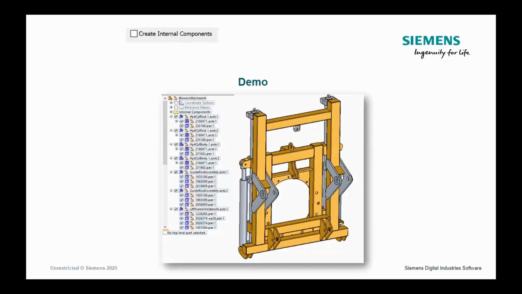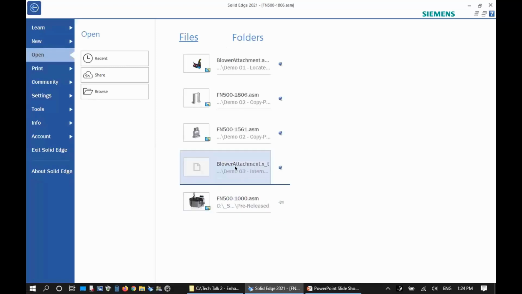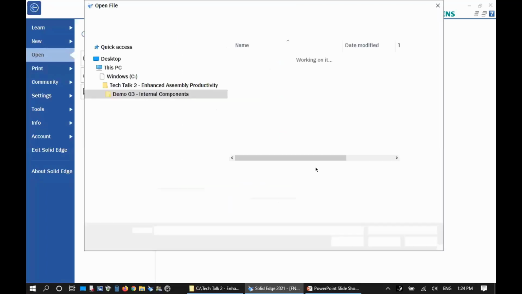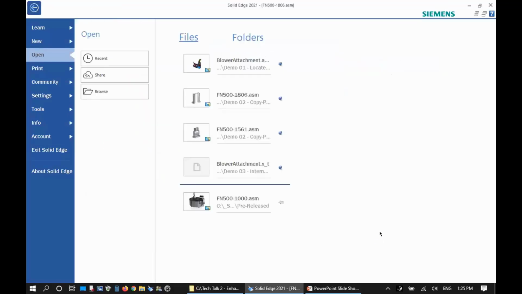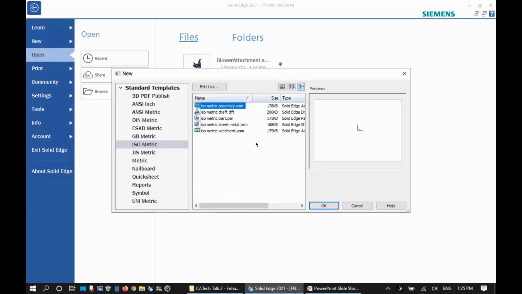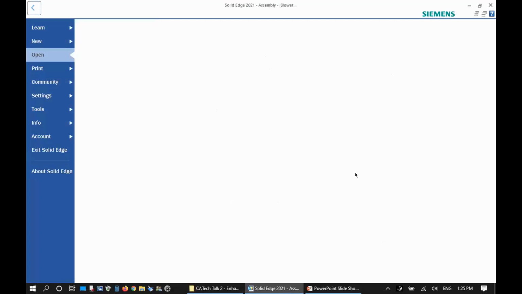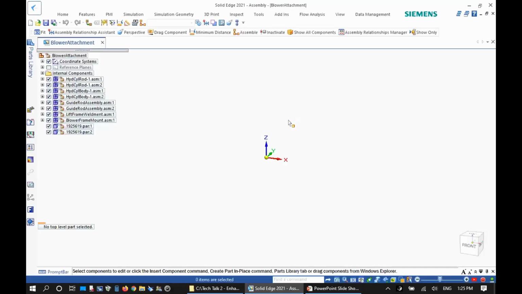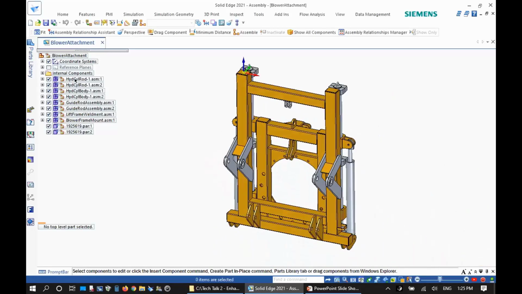So right now, I'm going to show you an example of how it will work. I have this Parasolid, and as I mentioned earlier during the PowerPoint, all you have to do is, under options, enable this create internal components option. Once you enable this, you can simply open it, and it goes like a normal process using the assembly template, and it will immediately open that assembly and create internal components. And you can see the difference between structures. It's displayed with this kind of glyph next to components.